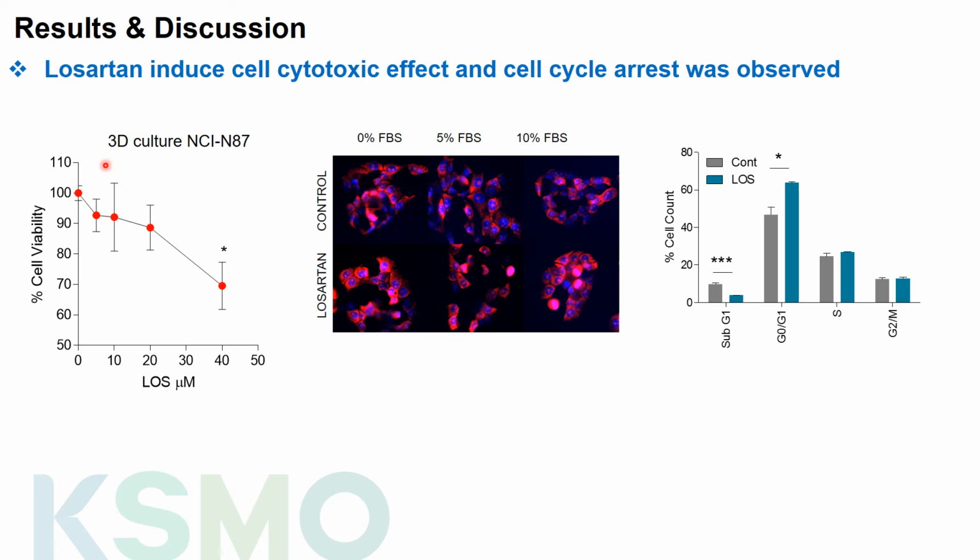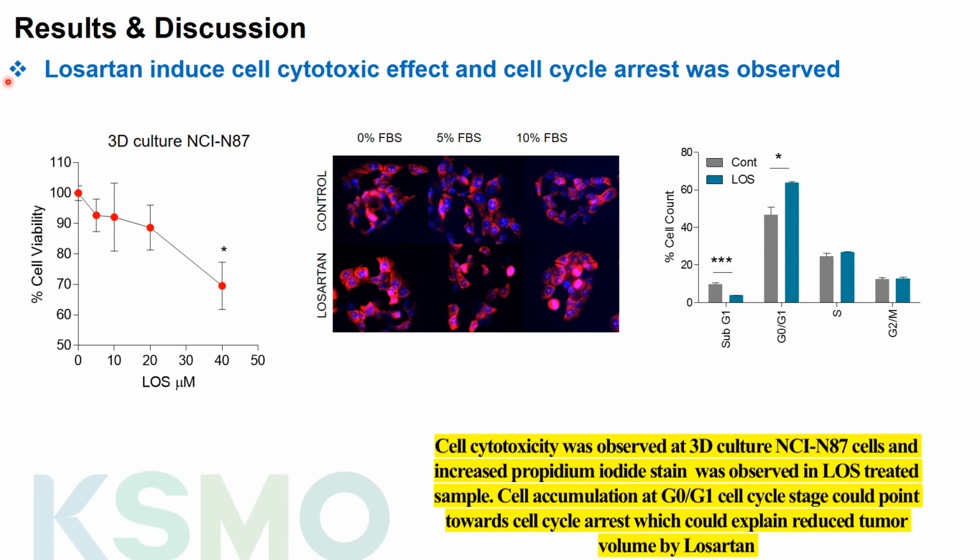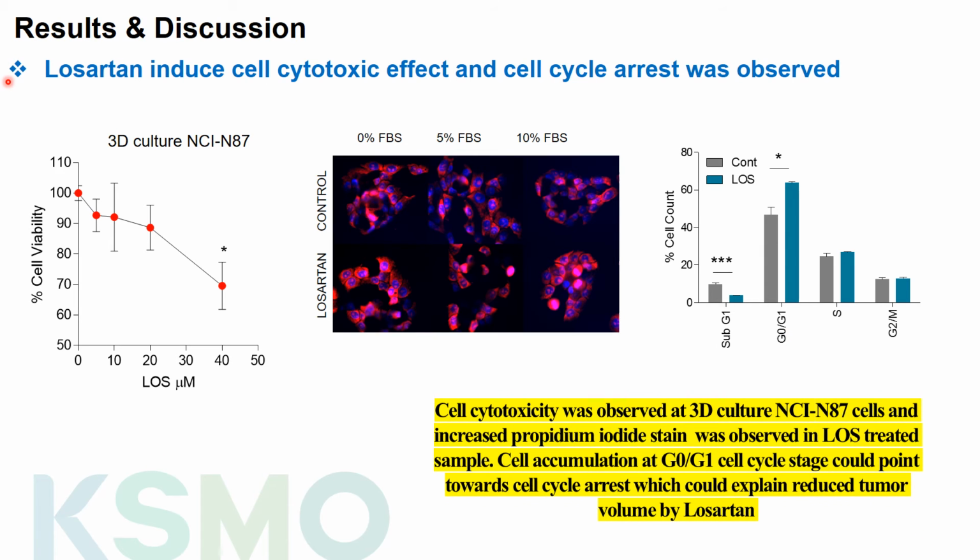So our result shows that losartan can induce cell cytotoxic effect and cell cycle arrest. As we observed in the 3D culture cell viability assay, increased propidium iodide stain by losartan, and we also observed increased accumulation of cells at the G0/G1 phase. So this explains the increased trastuzumab penetration by losartan and enhanced copper-64 trastuzumab in combination treatment because of the potential of losartan to remodel the extracellular matrix, induce cell cytotoxic effect, and drop the interstitial fluid pressure.